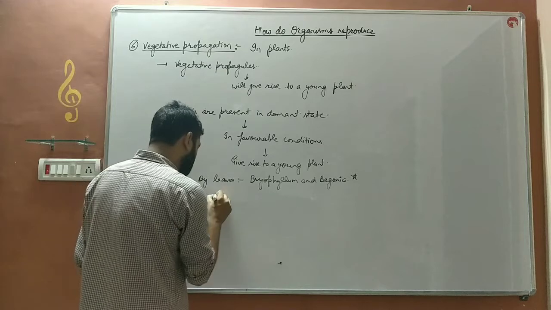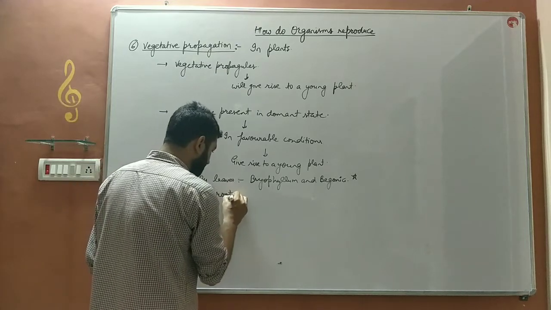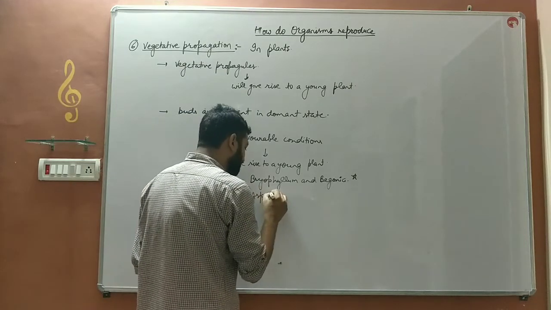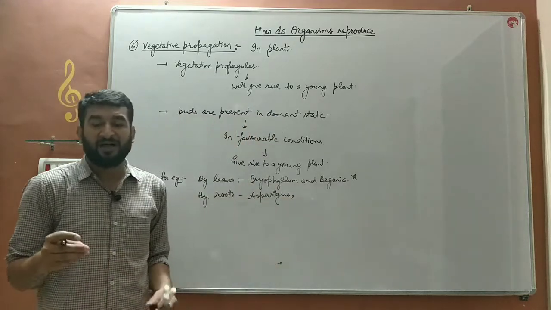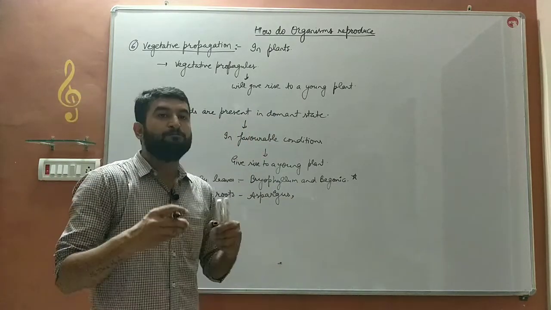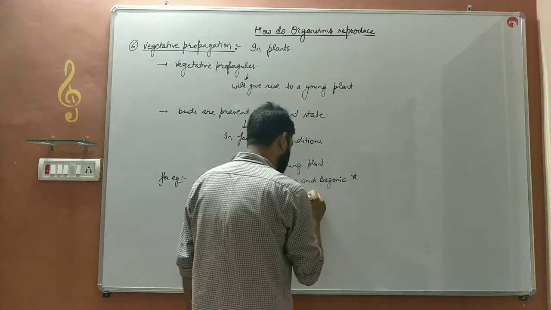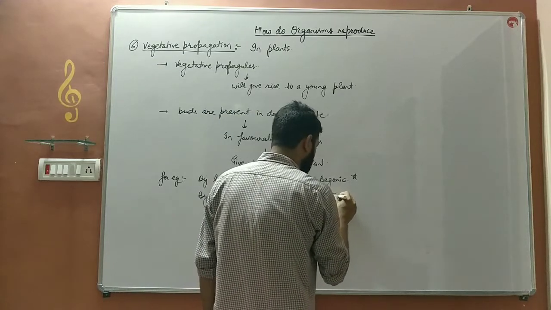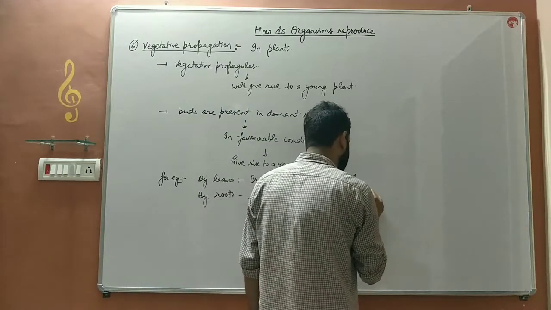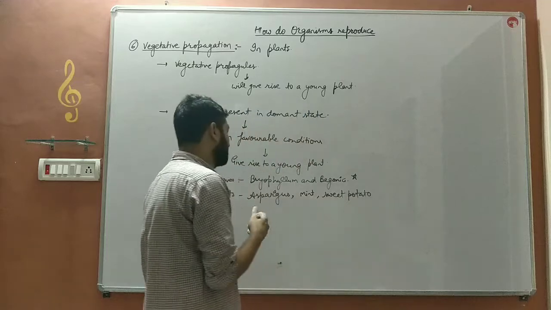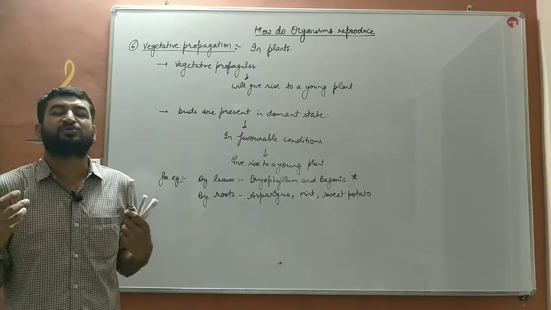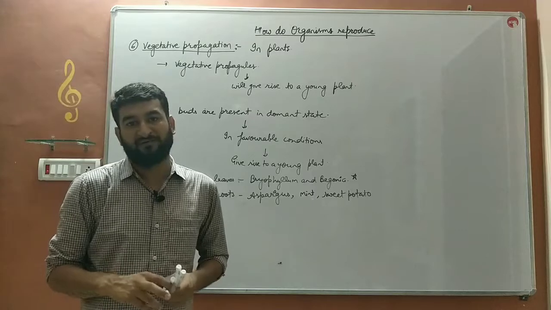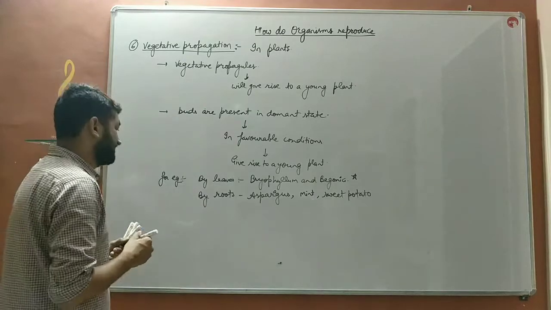By roots: asparagus, which is known as alsi in Hindi, bache. Mint, sweet potato. These are certain plants whose roots will give rise to a young one, a new plant.